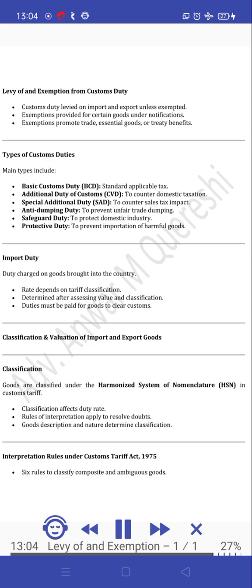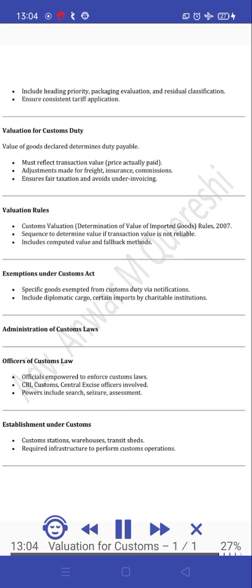Classification and valuation of import and export goods. Classification: goods are classified under the Harmonized System of Nomenclature (HSN) in the customs tariff. Classification affects duty rate. Rules of interpretation apply to resolve doubts. Goods description and nature determine classification. Interpretation rules under the Customs Tariff Act, 1975: 6 rules to classify composite and ambiguous goods. They include heading priority, packaging evaluation, and residual classification.